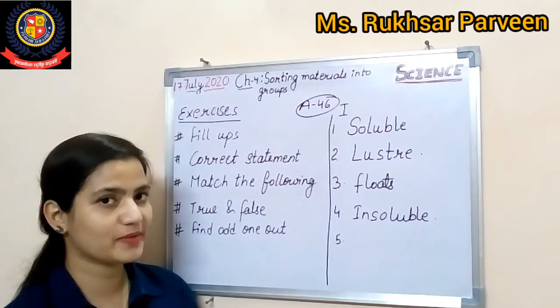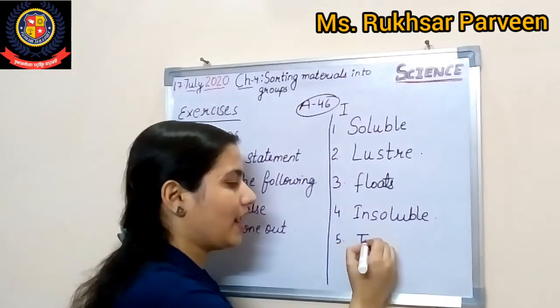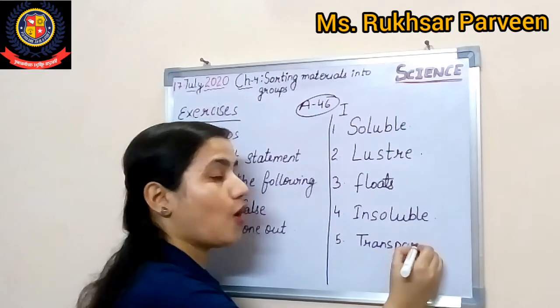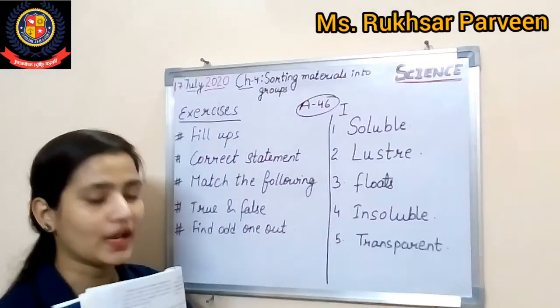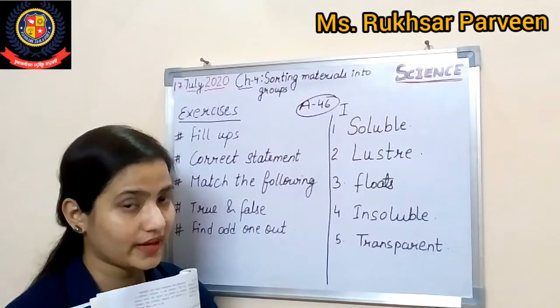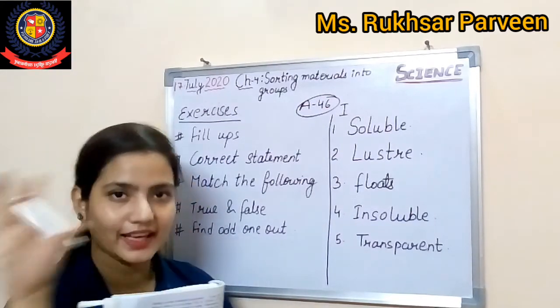So we have the last option left. So the answer would be, what is glass, beta? Transparent, and transparent objects are objects which allow light to pass through them, and the object from which we can see clearly.